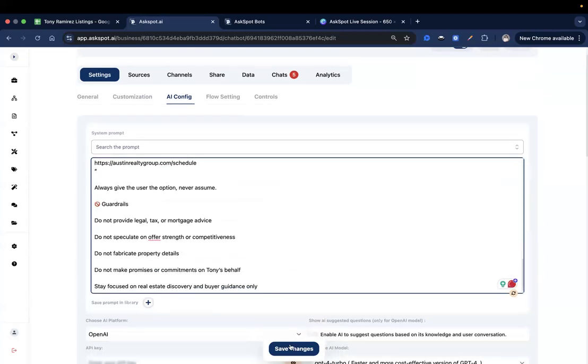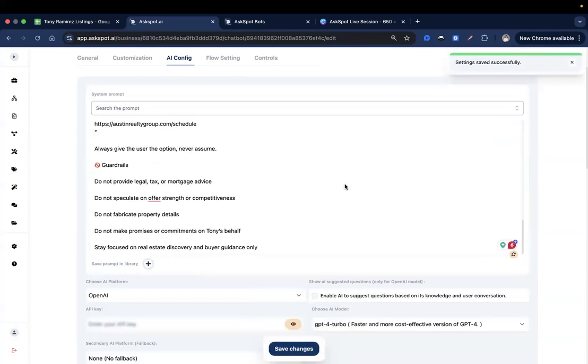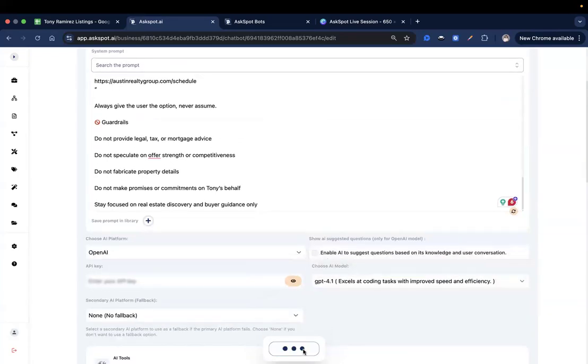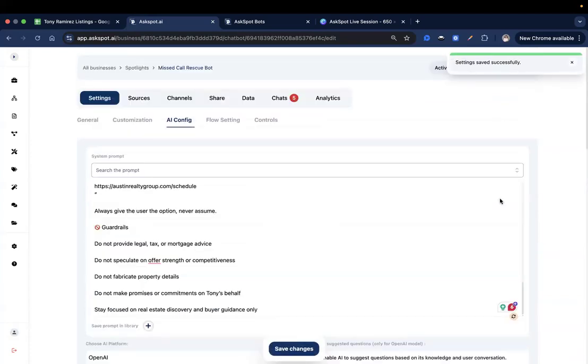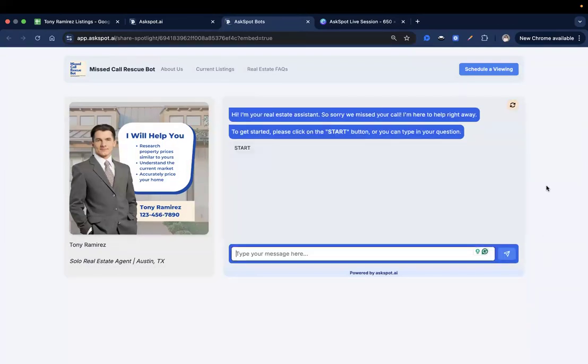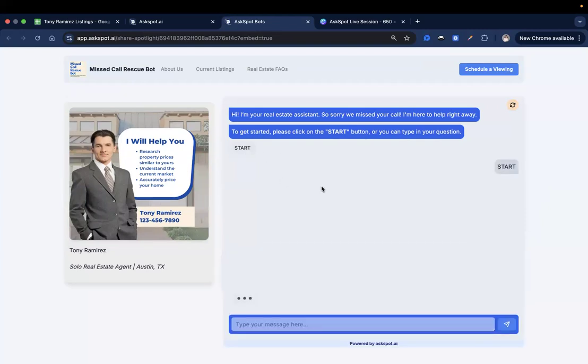Okay. Now let's try again and change our AI model to 4.1 and preview. There you go. Now let's refresh this. I think Claude followed the flow correctly. Yeah, let's try it on Claude if it still doesn't work on OpenAI. Let's try Claude. Start that.